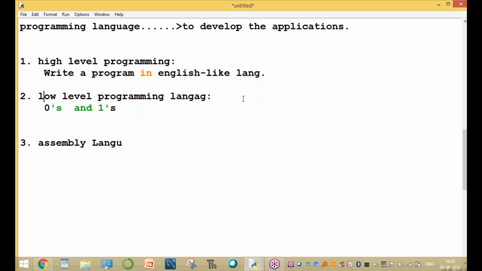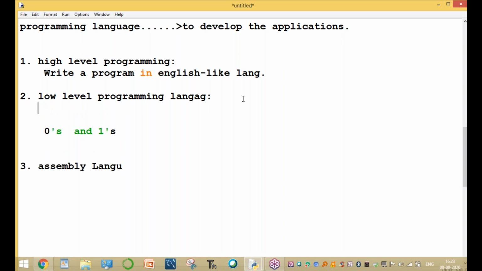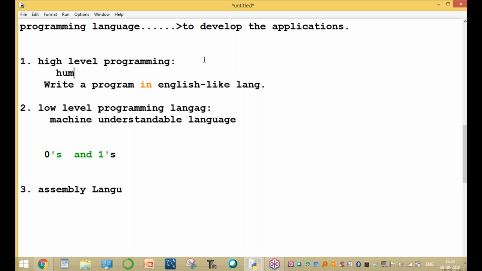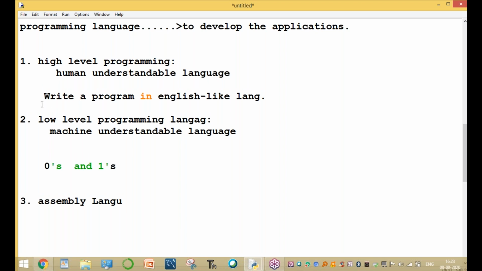Low-level language is also called machine language, or machine-understandable language. The high-level language is also called human-understandable language. The languages are in three categories. High level is the high-level programming language, and low level means we write a program completely in zeros and ones. What is assembly language, sir?